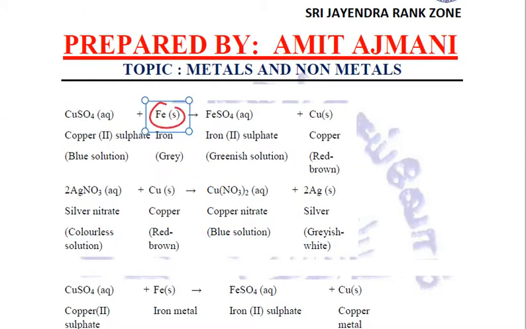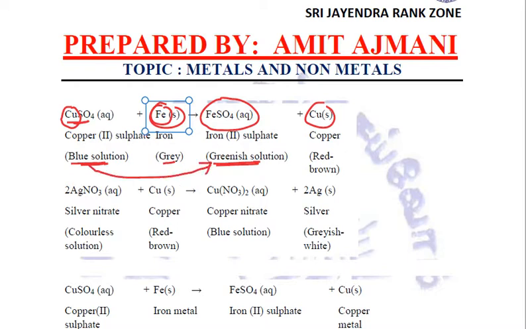If we add iron, which is gray in color, to copper sulfate, which is blue in color: once again, iron is more reactive than copper. Again, copper will be displaced and a salt solution of iron will be formed. That will be iron sulfate. This iron(II) sulfate, or ferrous sulfate, is a greenish solution. So now we will observe that the blue color of copper sulfate will turn into green and we will find a deposition of reddish brown copper.